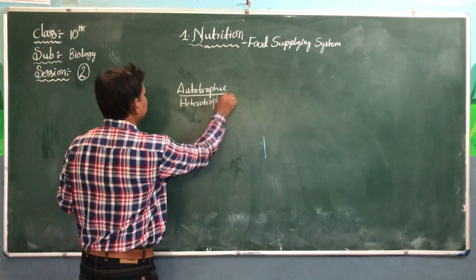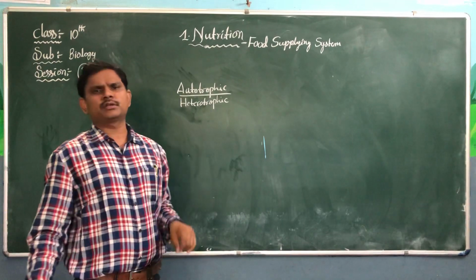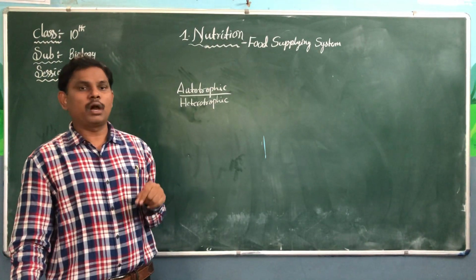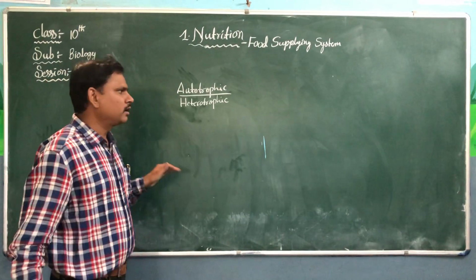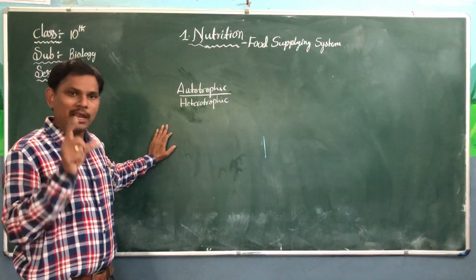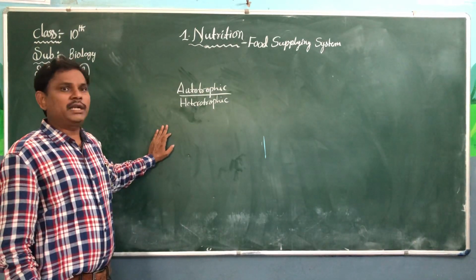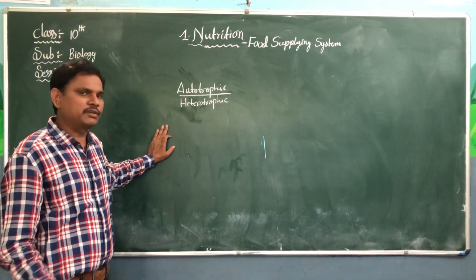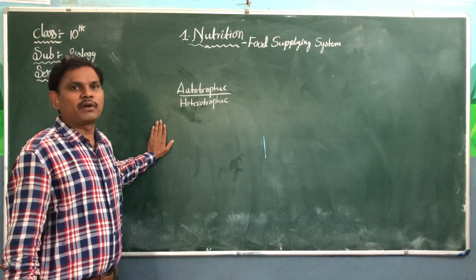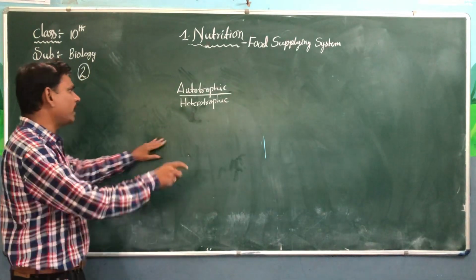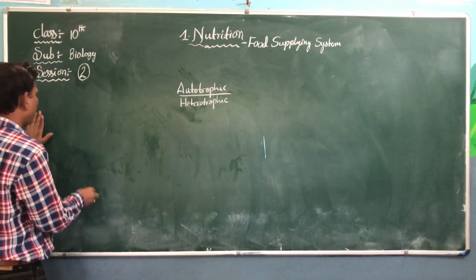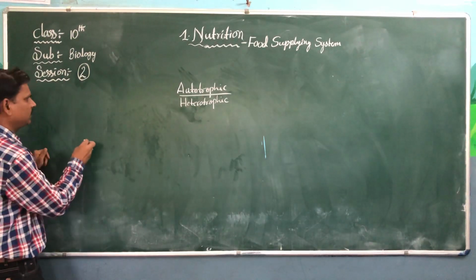In this first unit, there are 4 most important activities and 1 lab activity. From these 4 activities and this 1 lab activity, 99.9% we can expect 1 question in the final year exams. So, autotrophic nutrition. And what is photosynthesis?